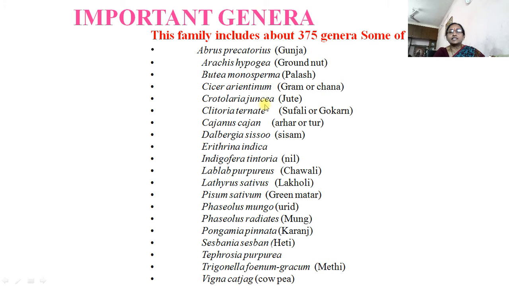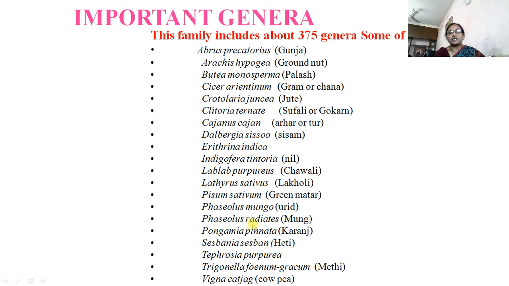Then Crotalaria juncea, it is sunhemp. Then Clitoria ternatea, it is also called gokarn. Cajanus cajan, arhar or tur. Then Dalbergia sissoo, it is the shisham plant. Then Erythrina indica, Indigofera tinctoria, it is neel. Then Lablab purpureus, chauli. Lathyrus sativus, it is also called lakhori. Pisum sativum, green pea.